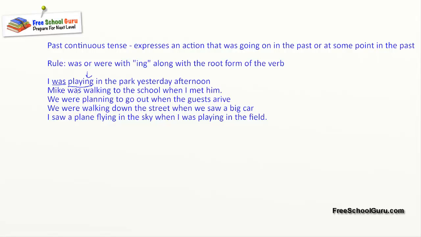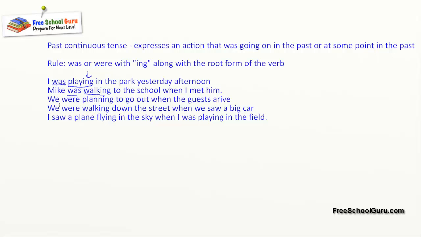If I say I played in the park yesterday afternoon, which means the event was completed. It does not say that the event was going on. Similarly the next one, Mike was walking to the school when I met him, which means Mike was performing an action that was going on when I met him. So it's a past continuous tense.